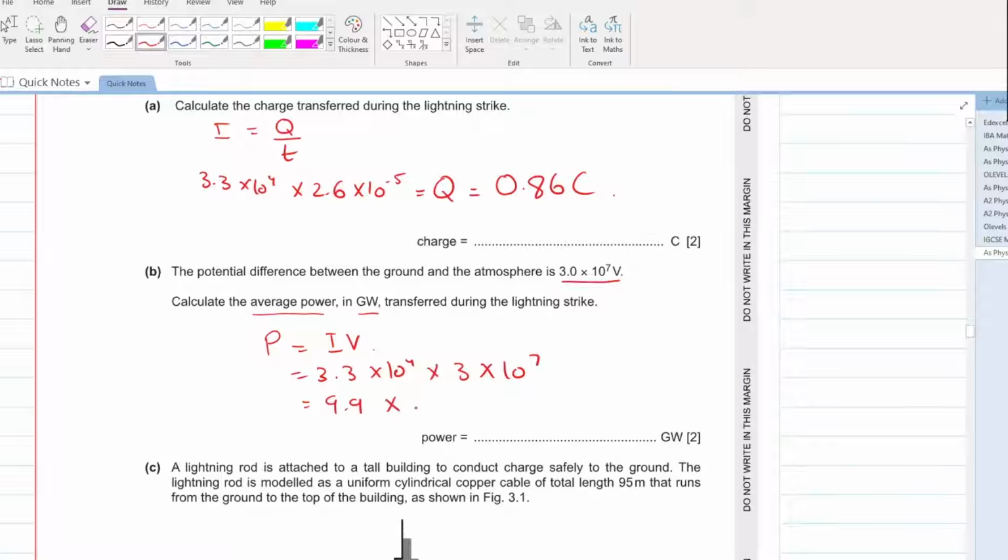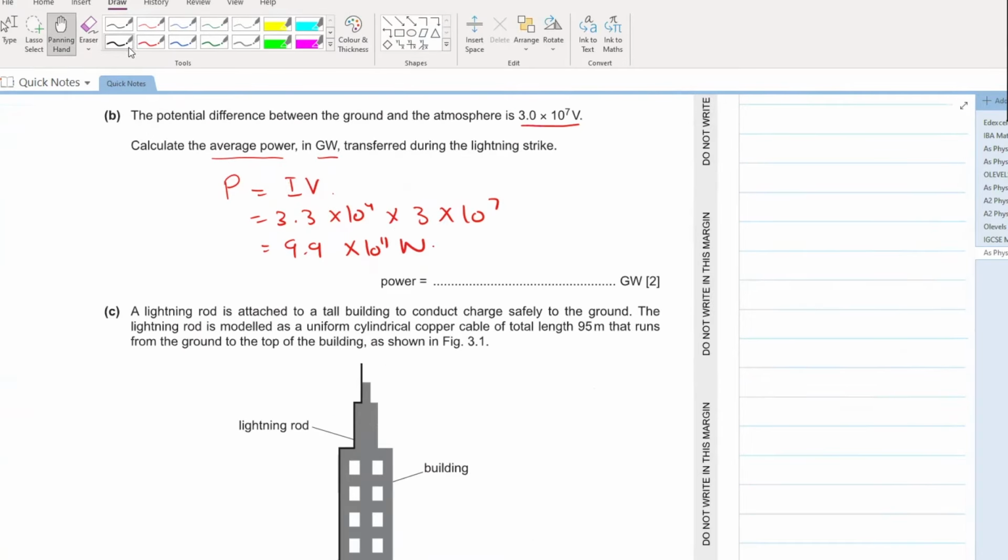So 9.9 into 10 raised to the power of 11 volts. But you have to calculate in terms of gigawatts. Now, what is the power of giga? Giga is 10 raised to the power of 9. So, what can you do? You can take this decimal two places forward. This comes out to be 990 gigawatts. 990 gigawatts is your answer. Nothing complicated here. Let's move ahead.